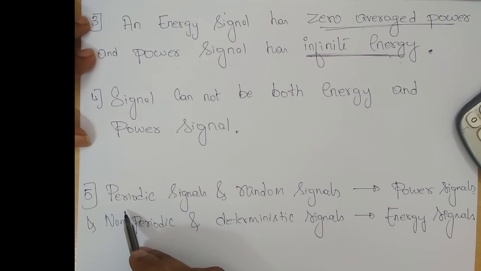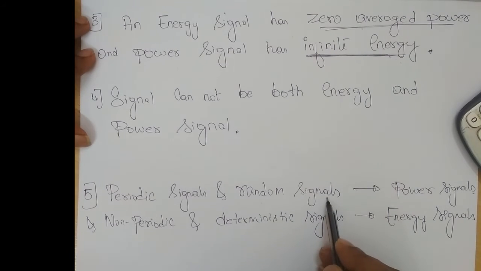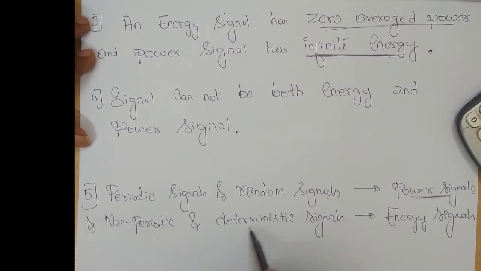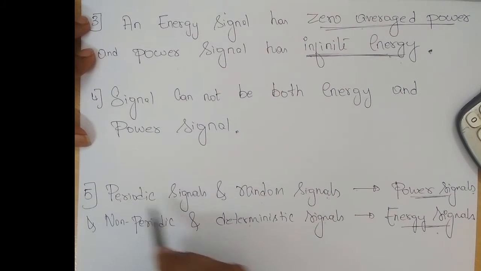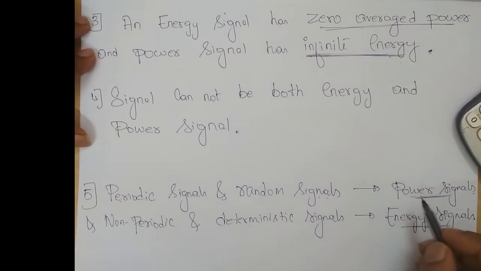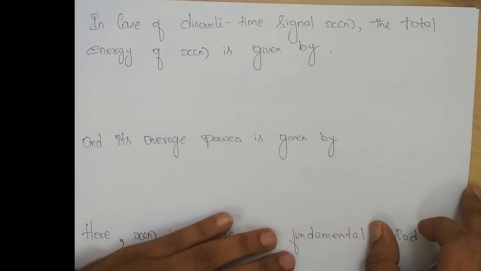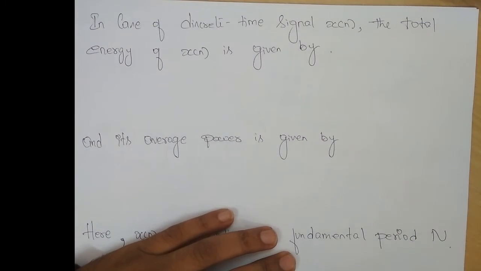Usually periodic and random signals are viewed as power signals, whereas non-periodic and deterministic signals are viewed as energy signals. That is for a continuous time signal. But for a discrete time signal, I will put the equation.